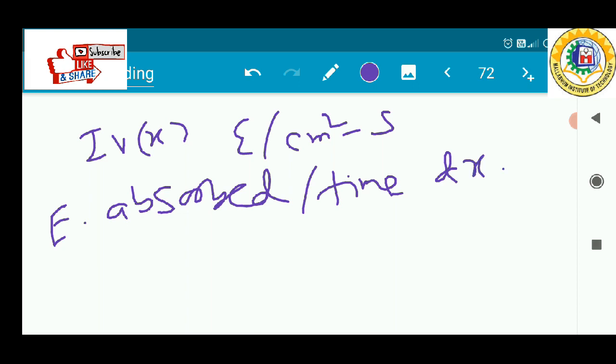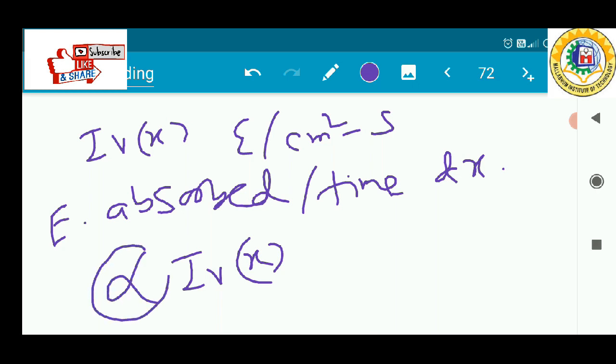Not all of the energy will be absorbed; some fraction of this energy will be absorbed. That fraction is called the photon absorption coefficient, and the distance is dx. So this is the amount of energy absorbed per unit time in the distance dx. That is the expression, where alpha is the absorption coefficient.